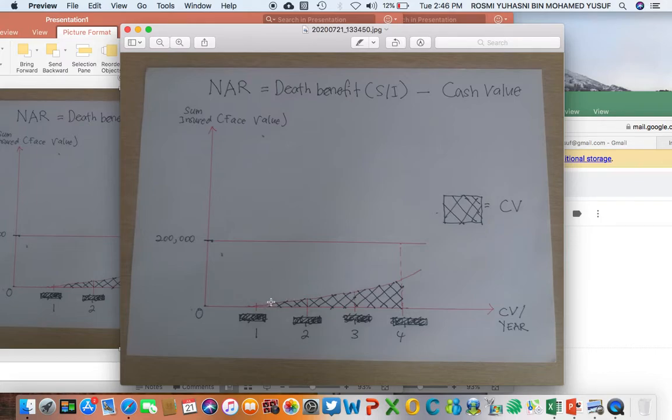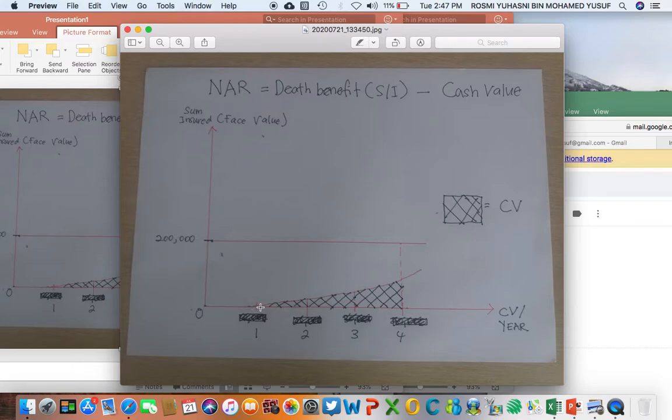So the NAR will keep on getting smaller and smaller from one year to another because of the accumulated cash value. That is why net amount at risk is equal to the death benefit, for example 200,000, minus the cash value. So NAR at year 0 is 200.